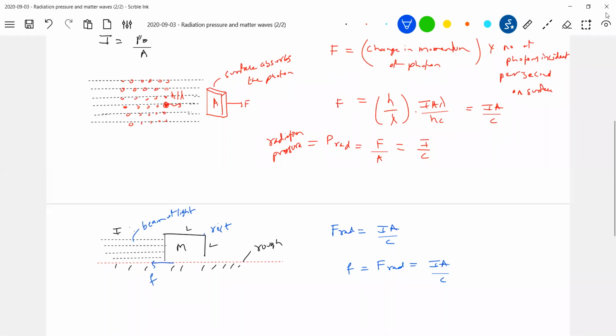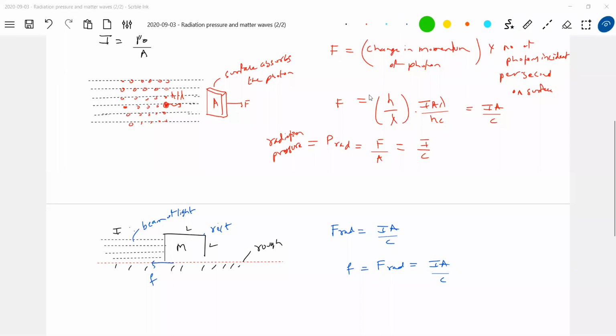I'll keep on increasing the intensity. At one particular intensity, the block starts moving. So this shows that the beam is exerting a force, no? Initially, for lower intensities, the block stays attached. As I keep on increasing intensity, the static friction will also increase. Once the applied force becomes greater than limiting friction, the block starts moving. So this shows that the beam of light which is incident is exerting a force. We are assuming that it is absorbed.